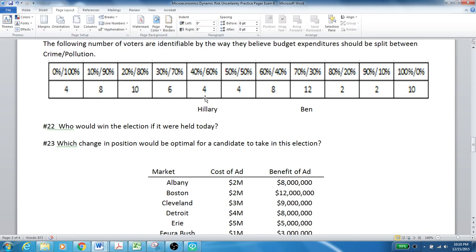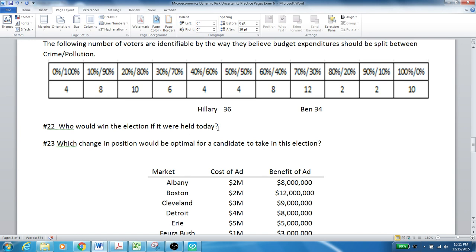So here's Hillary, who is positioning herself here in the election, and here's Ben, who is positioning himself here. If we take a look at this, Hillary would win these 4 votes plus those 6, those 10, those 8, and that's 4. If we add all that together, we get 32 votes for Hillary on this side, plus she would get these 4, so she'd make 36 votes. Ben, on the other hand, would get these 8 votes, these 12, these 2, and these 10. 8 and 12 is 20, plus another 10 is 30, 4 more is 34. So Ben would get 34 votes, Hillary would get 36 votes.